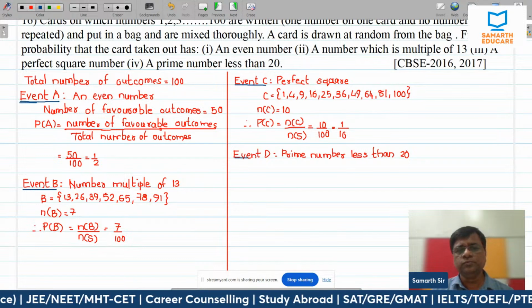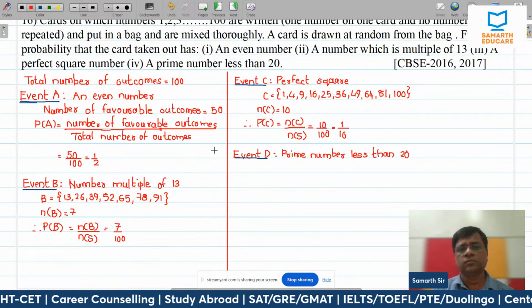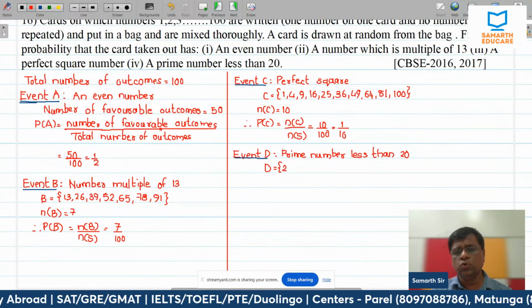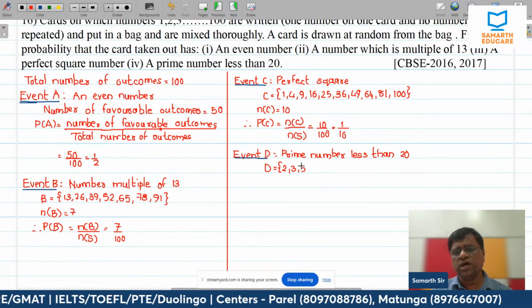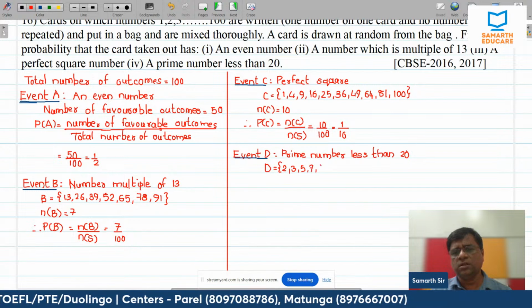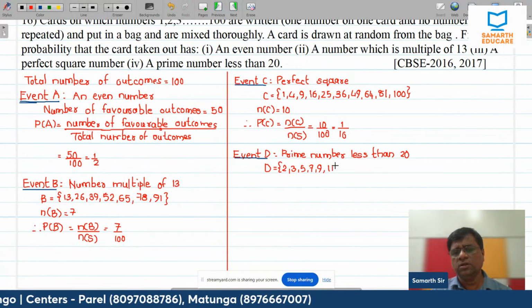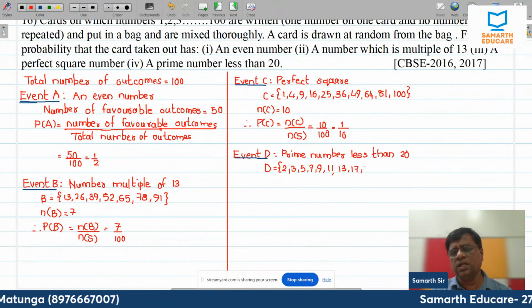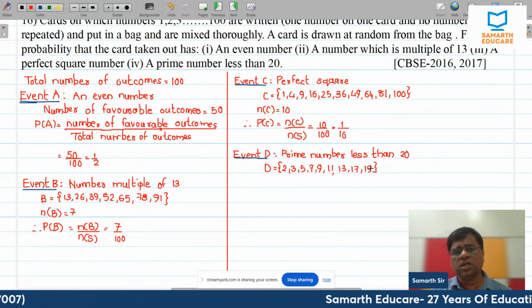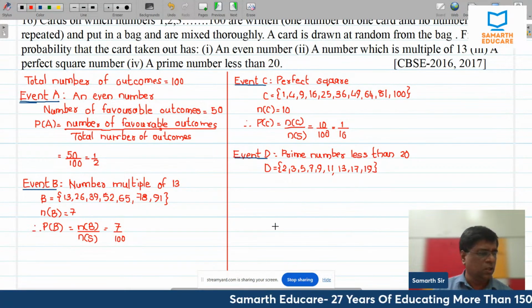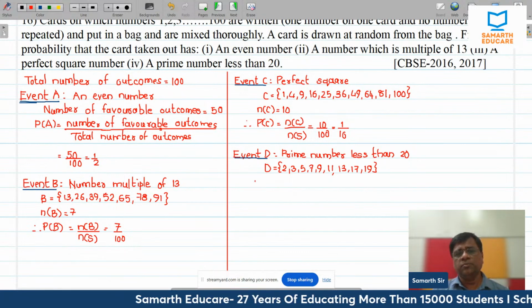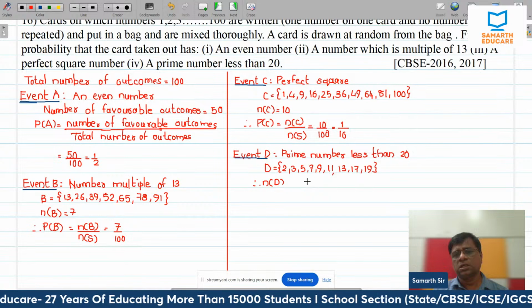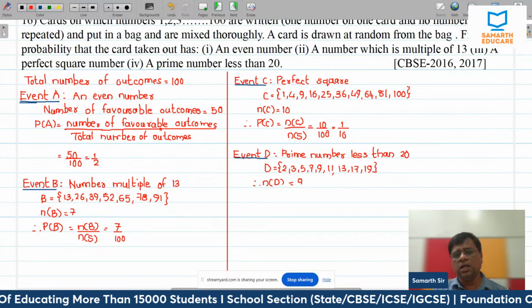Now, D is 2, 3, 5, 7, 9, 11, 13, 17, and 19. These are the prime numbers which are less than 20. Okay. So, N of D is total 9 are there.